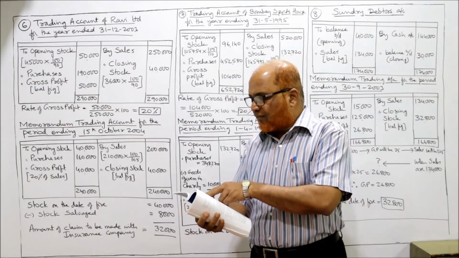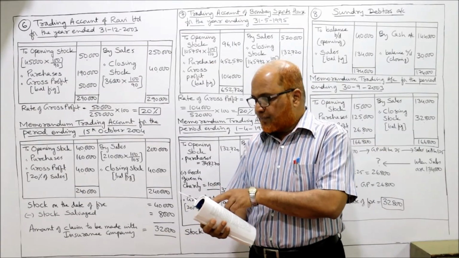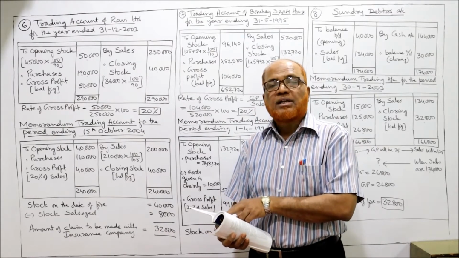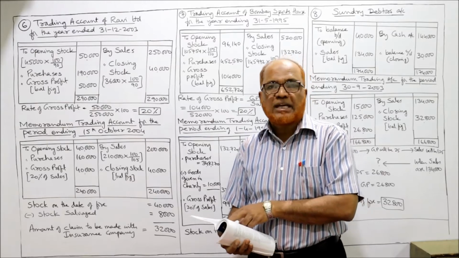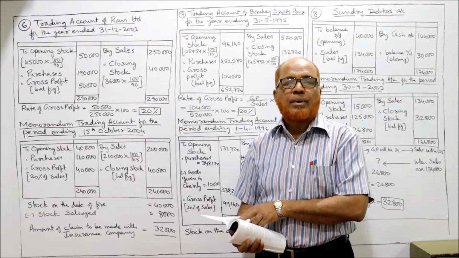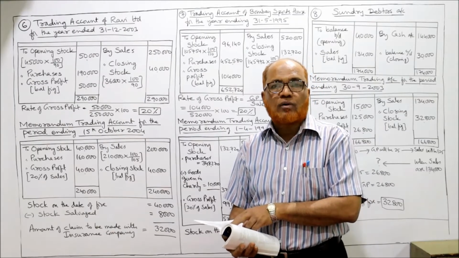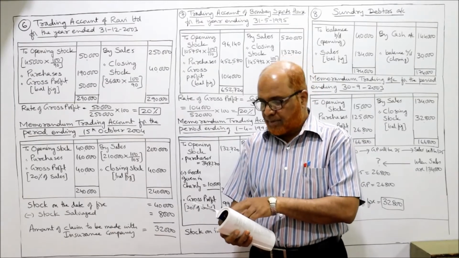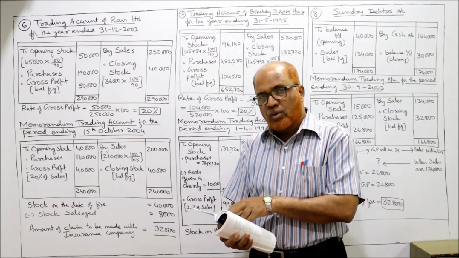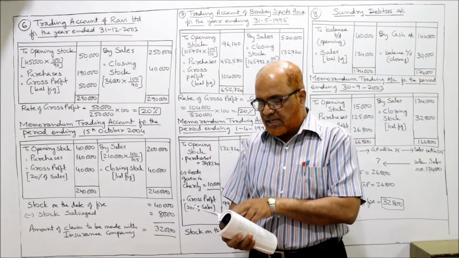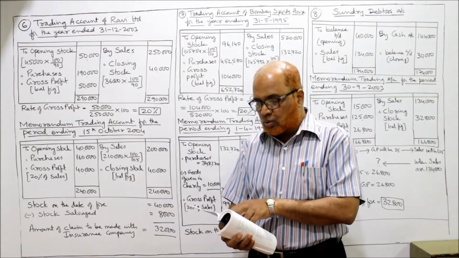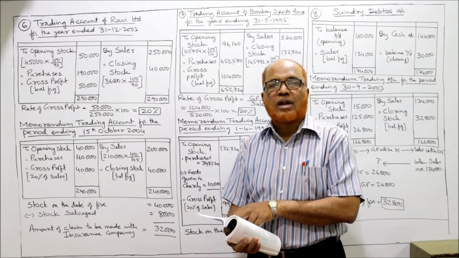Okay. Stock on 1st January 2003. Actually, fire occurred in the year 2004, but the data is given for the year 2003. That means gross profit ratio we have to calculate by making the trading account of the last year 2003. So stock on 1st January 2003, 45,000. Purchases during 2003, last year. Sales during 2003, last year. Stock on 31st December 2003, closing stock of last year.